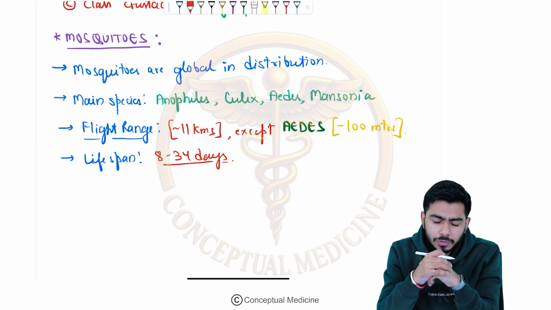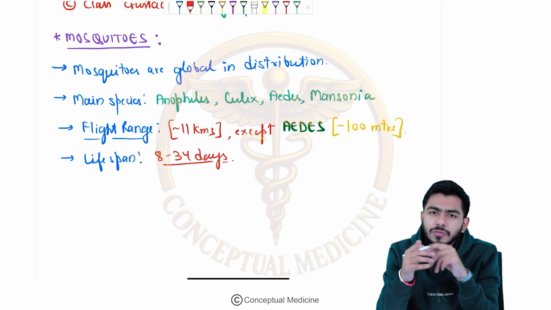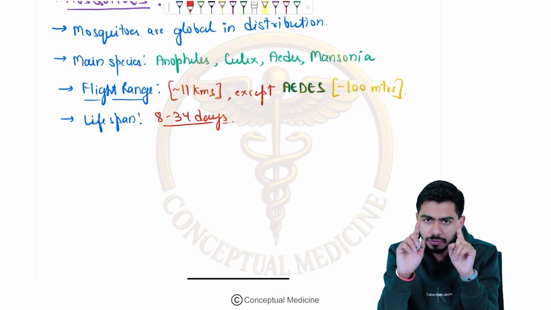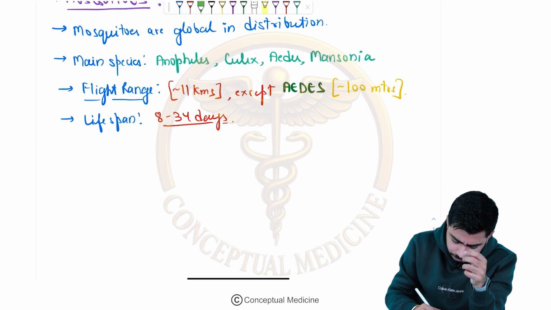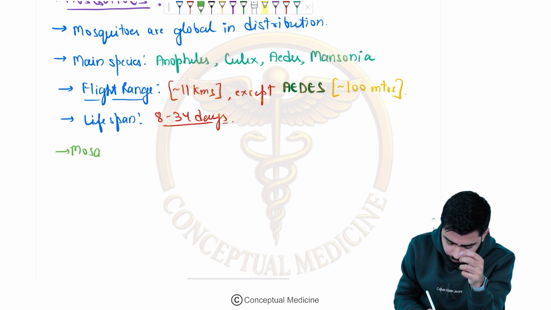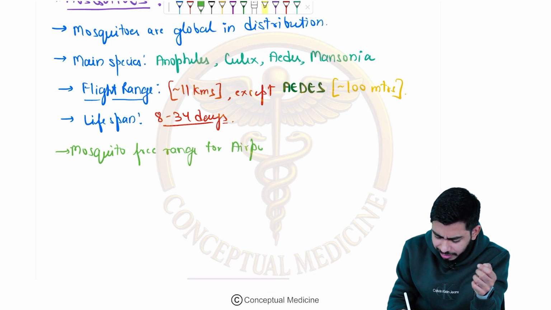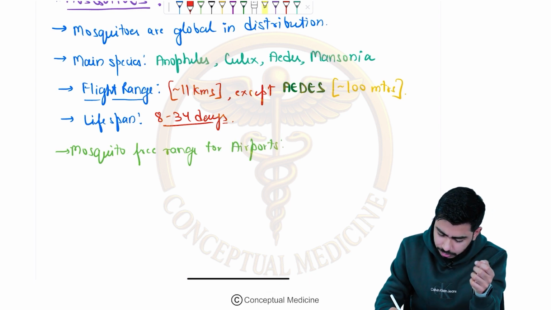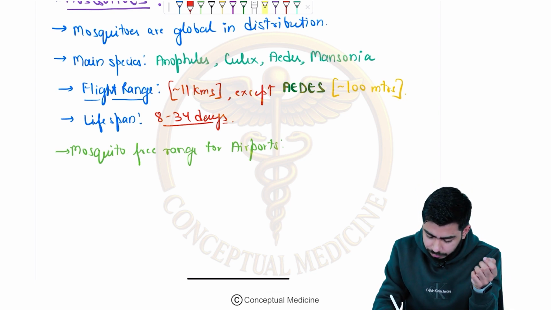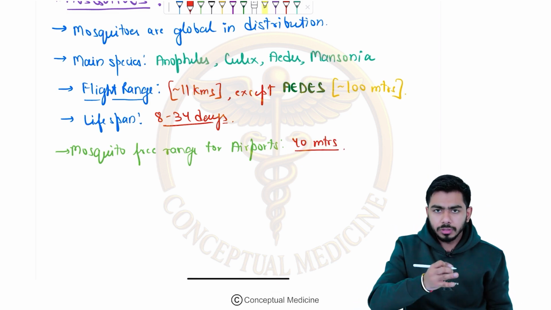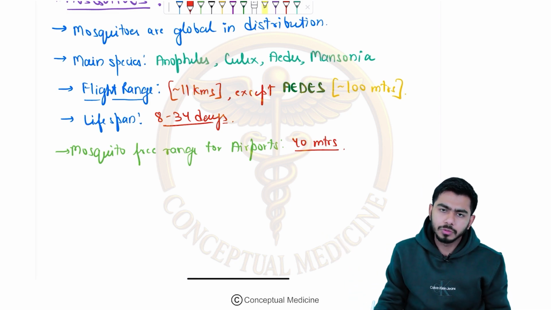So that was also an MCQ, guys, that has been asked once, right? So what is the range, guys? 40 meters. You need to remember, okay? So the mosquito free range for the airport will be 40 meters. So I'm just mentioning over here, mosquito free range for the airports, right? It's kind of a fun fact, okay? That is the 40 meters, right? It's very important actually, because one disease can spread from people of one country to another.